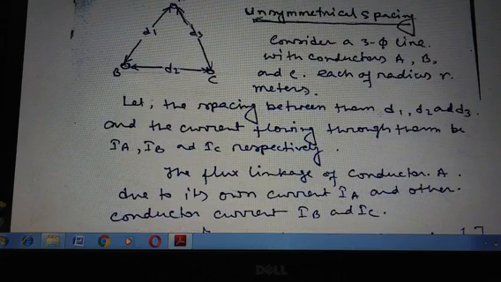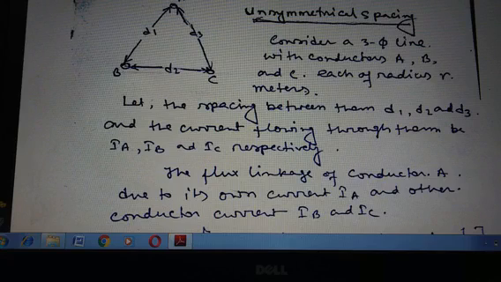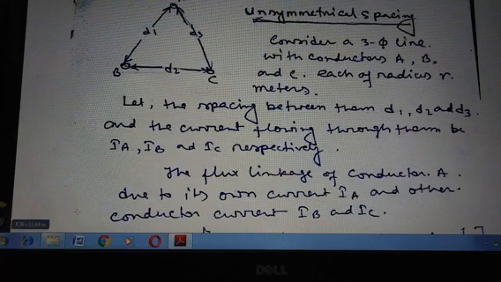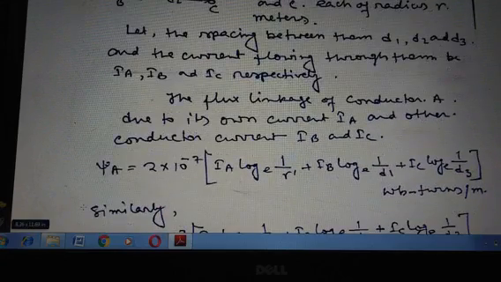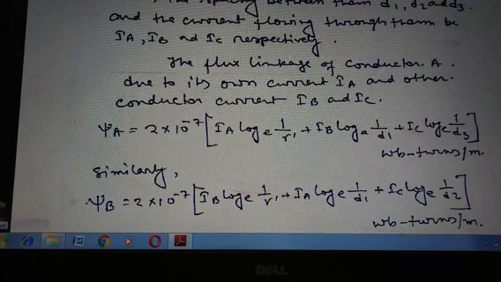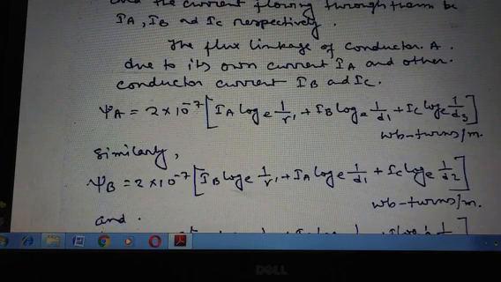Let the spacings between them be D1, D2 and D3. That is, D1 is the spacing between conductors A and B, D2 is the spacing between B and C, and D3 is the spacing between A and C. And the currents flowing through them are IA, IB, IC respectively. So the flux linkage of conductor A due to its own current IA and the other conductor currents IB and IC, that is psi A, equals 2 × 10^-7 × (IA ln(1/r') + IB ln(1/D1) + IC ln(1/D3)) Weber-turns per meter.